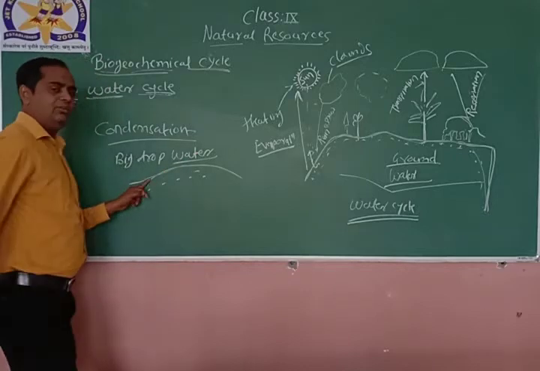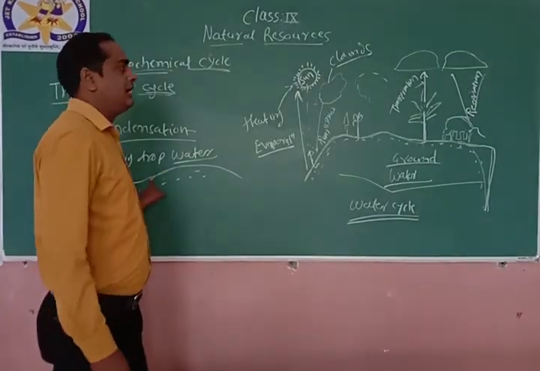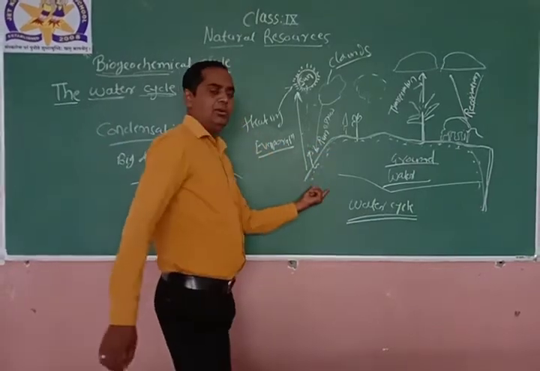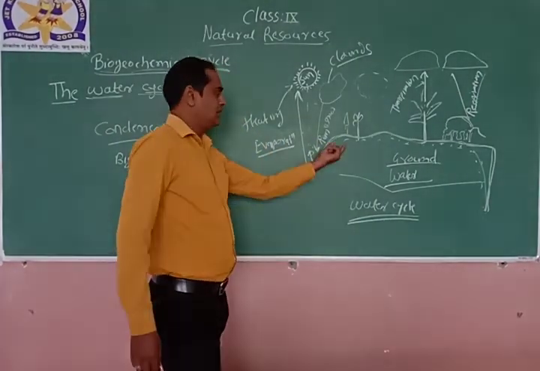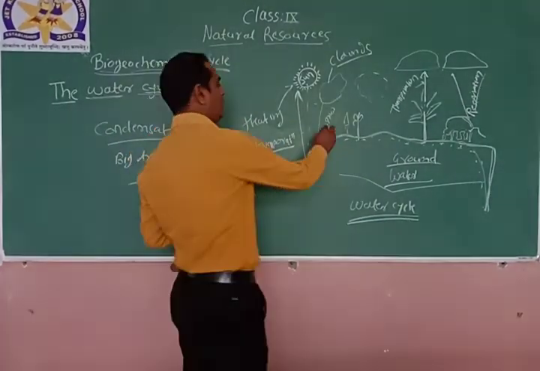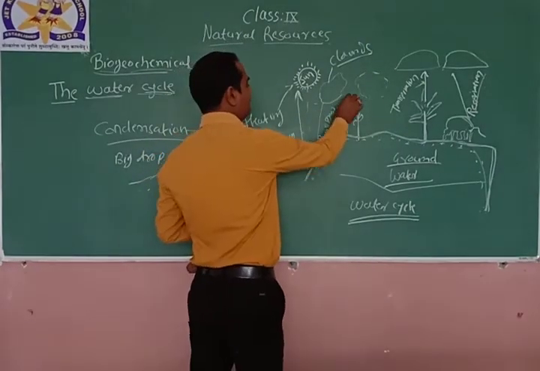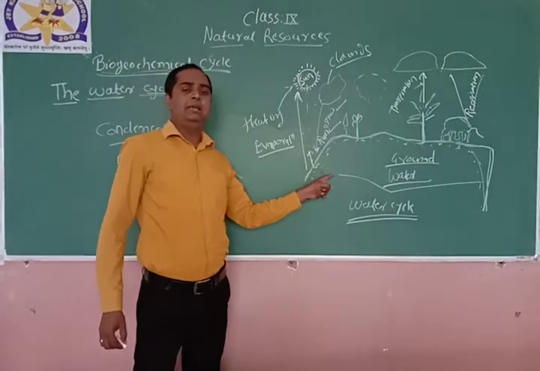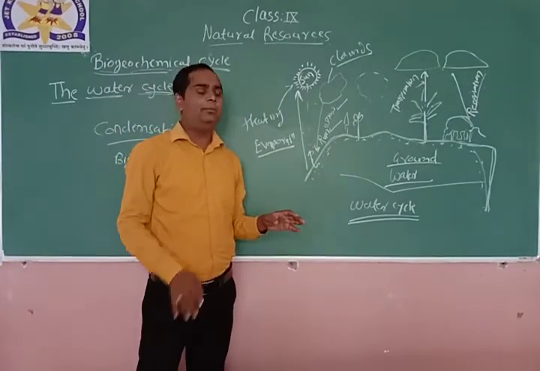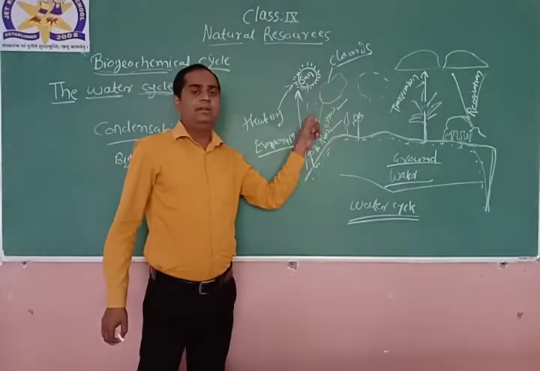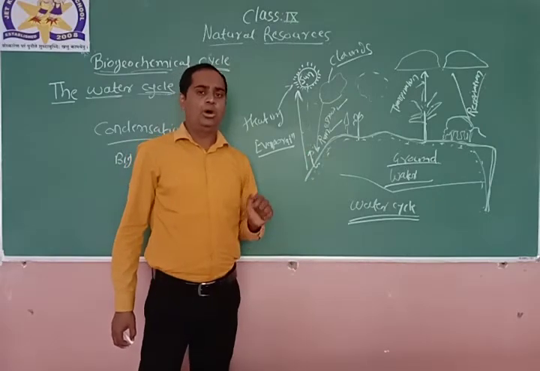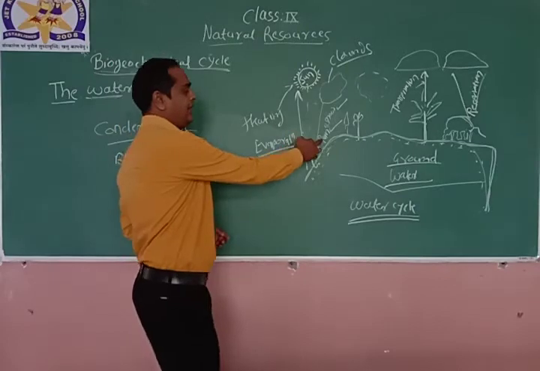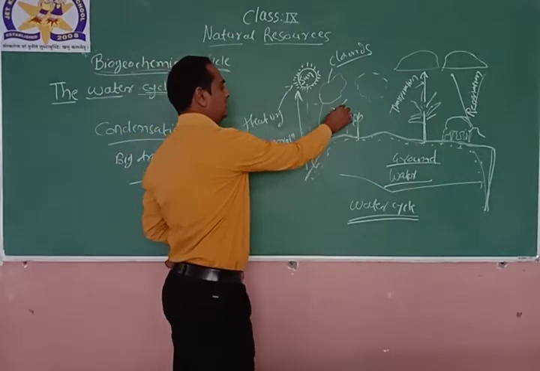As it forms big drops of water, that means it will come down again to the water body or onto the earth in the form of rain and snow. Right? Rain will come down if the temperature is optimum, but if the temperature decreases, maybe to 0, -1, -2, -5, this rain will convert into snow.